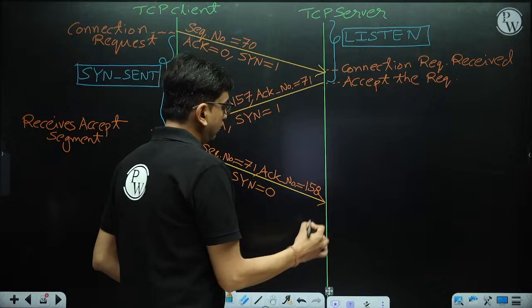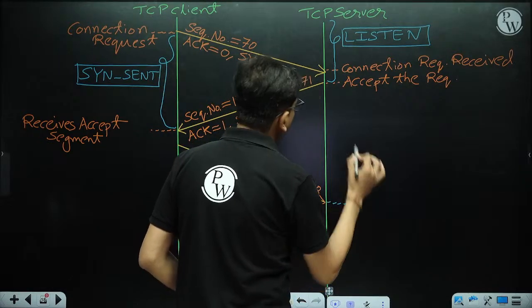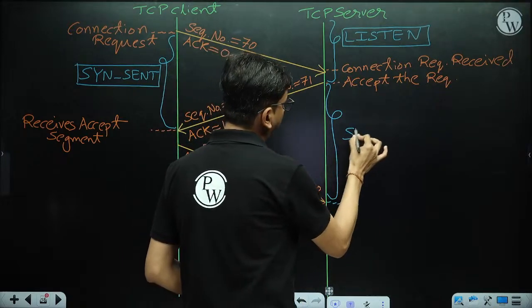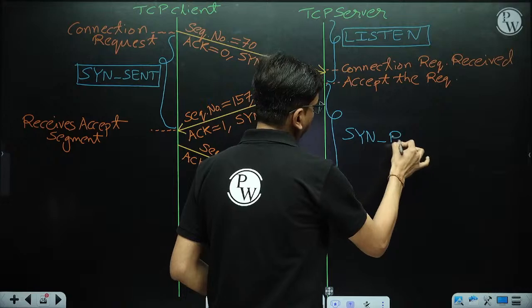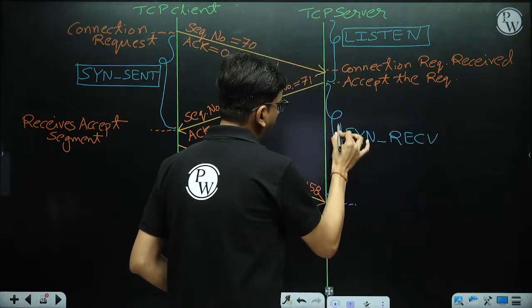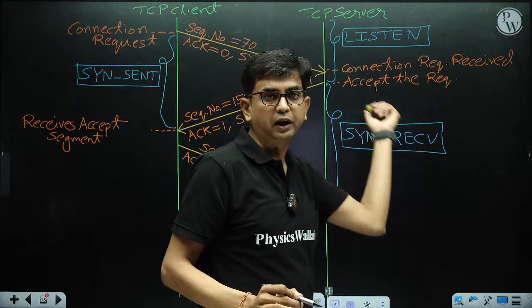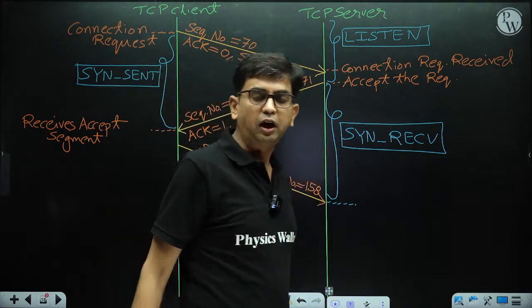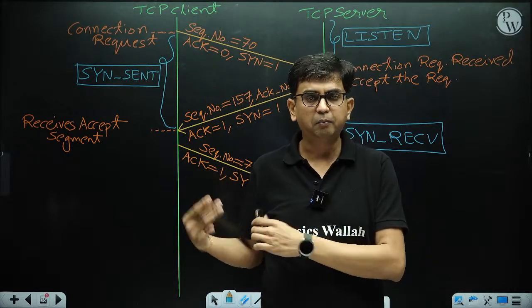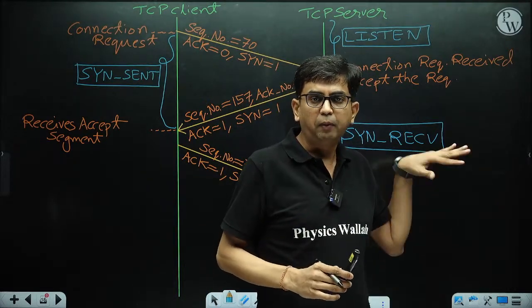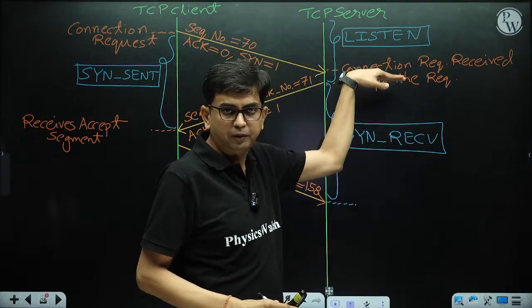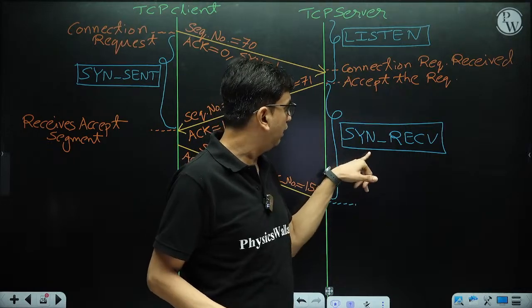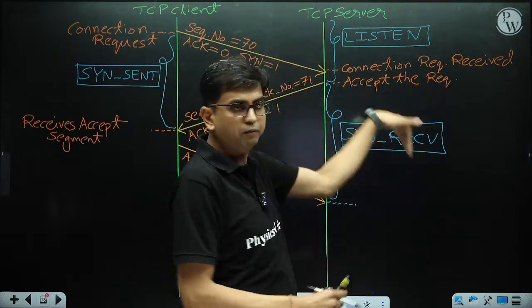So now the server goes into a state known as sync receive. Sync receive means I have received a sync packet from the client, I acknowledge that sync packet, and I also send the connection request, the accept message from my side, but my state is not established yet. I have accepted the connection and sent the sync packet along with the acknowledgement packet, and the server state is sync receive.